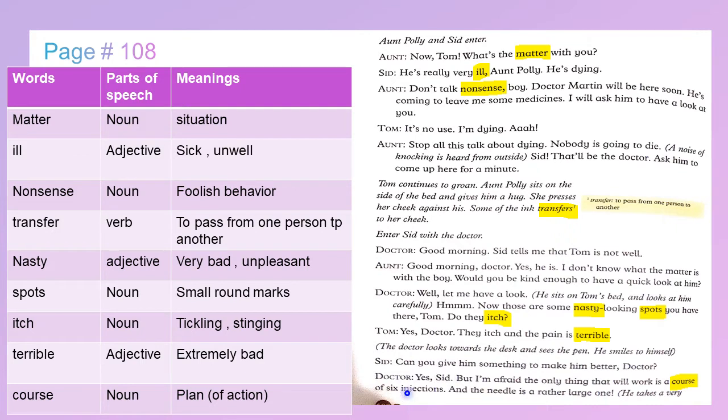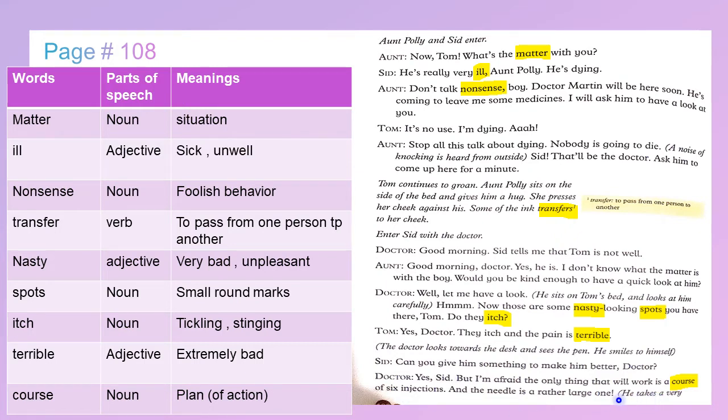Now the doctor knows that Tom is pretending, as he has seen the red pen on the table. So he is going to teach him a lesson by scaring him with the course of 6 injections.